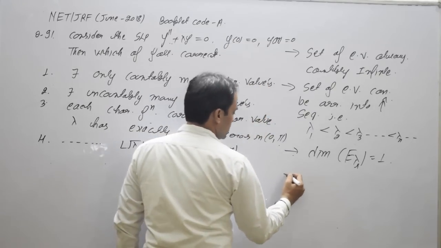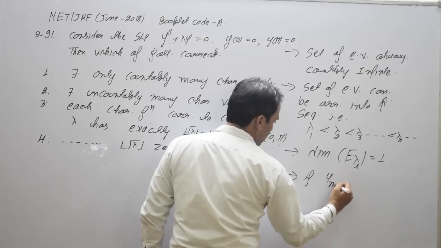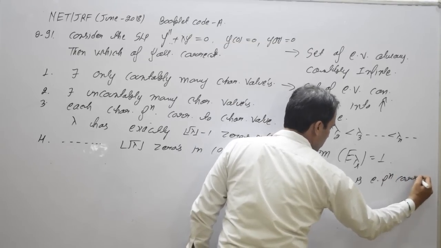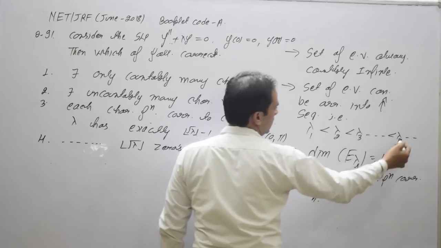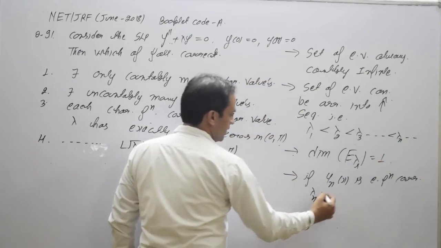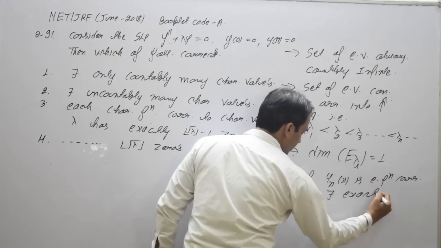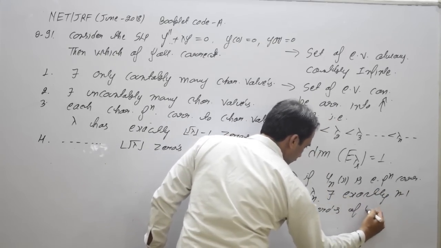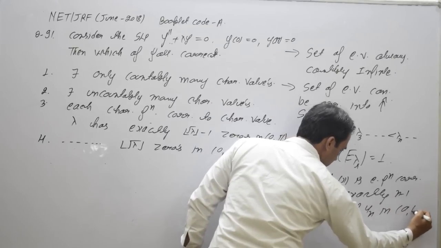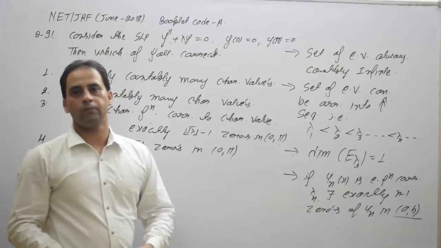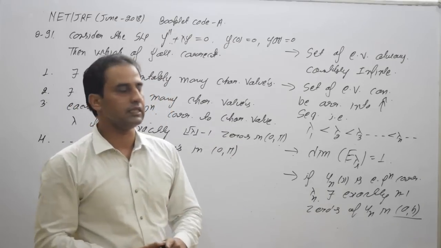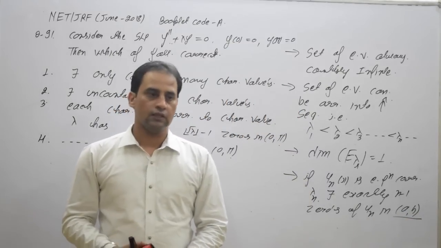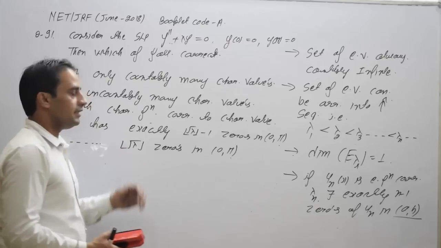The fourth property: if y_n(x) is the eigenfunction corresponding to lambda n, that is, we are picking the nth eigenvalue, then there exist exactly n minus 1 zeros of y_n in the open interval (a, b). We are assuming that your boundary value problem is defined on the closed interval [a, b], with one boundary condition at a and another at b. Based on these four properties, you can easily solve this question.